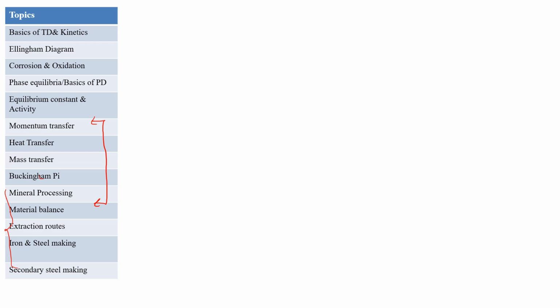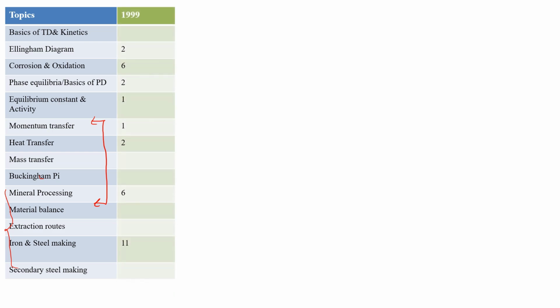Okay, so for the year 1999, if we analyze the IIT Bombay paper, in this year they did not ask any question from the basics of thermodynamics and kinetics part, but they asked a 2 marks question from Ellingham diagram, and a 6 marks question from corrosion and oxidation, and mostly there was a numerical part. And that was from corrosion and oxidation. Phase equilibrium, basics of thermodynamics, 2 marks, equilibrium constant and activity, 1 mark, momentum transfer, 1 mark, heat transfer, 2 marks. There was no question from mass transfer, and no question from Buckingham pi also.